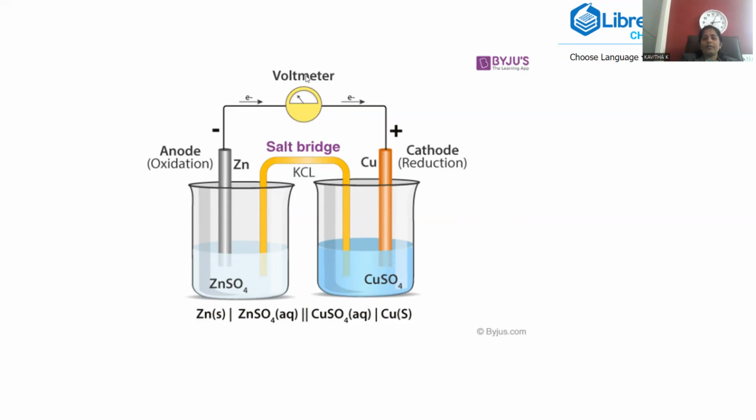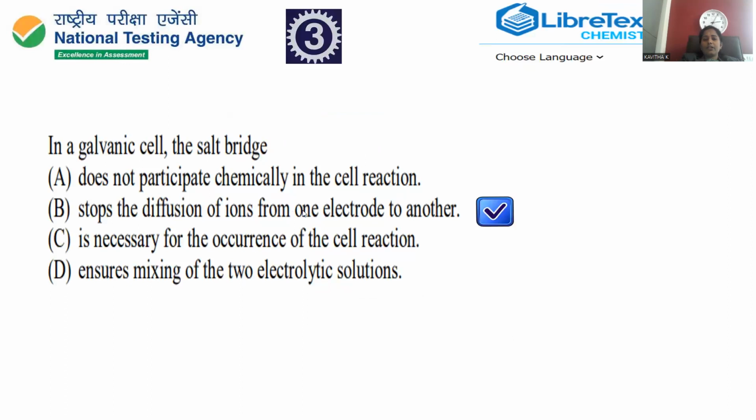And here is the voltmeter to check the potential difference originating within the galvanic cell. And this is the cell notation. Zinc is in contact with aqueous zinc sulfate solution. Metallic copper is in contact with aqueous copper sulfate solution. Both are joined together with the salt bridge. By this, the salt bridge has multiple applications. Among them, diffusion of ions from one electrode to another is retarded, stopped. So this is the way question 3, option B is the right answer.